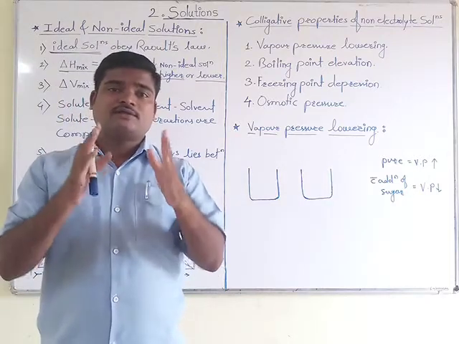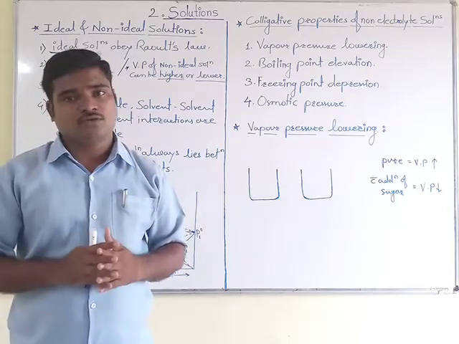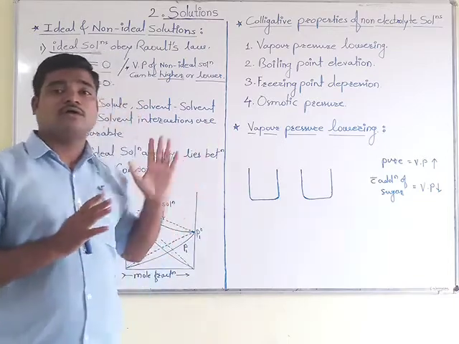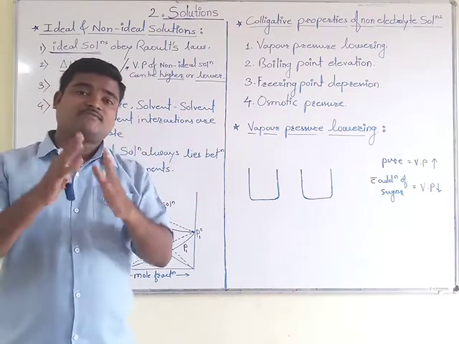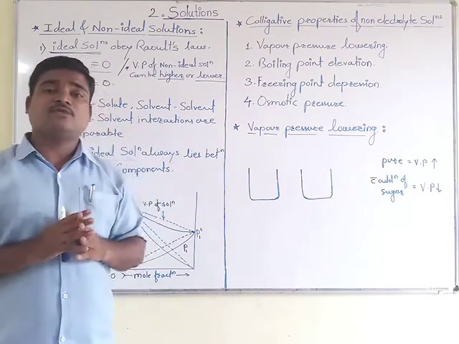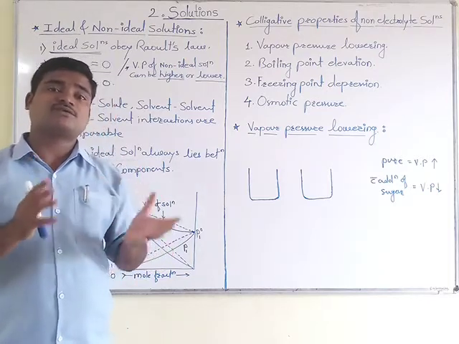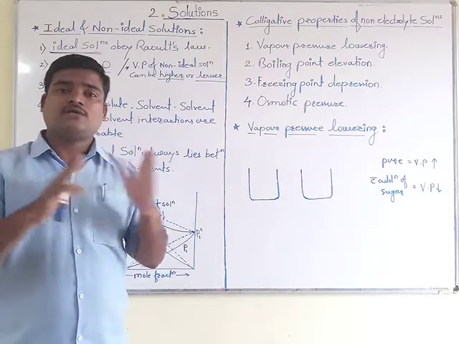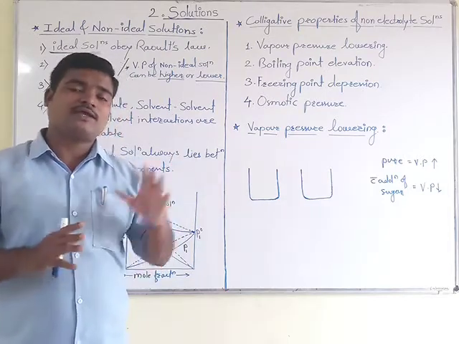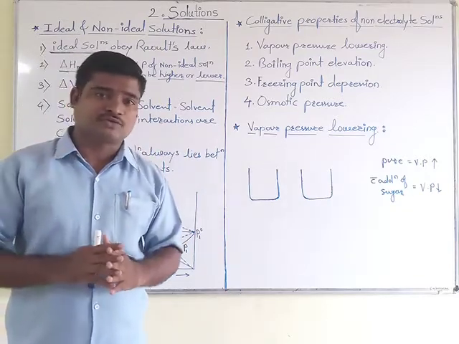Therefore, the enthalpy change of mixing is equal to 0 for an ideal solution. For a non-ideal solution, it has some value, because some heat is exchanged with the surroundings. So its value does not become equal to 0.